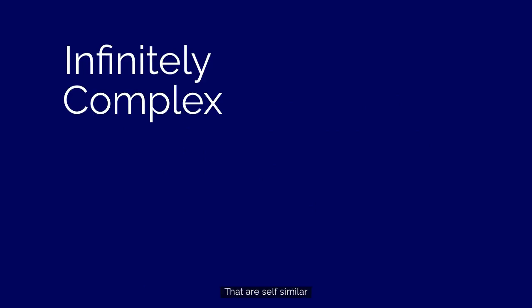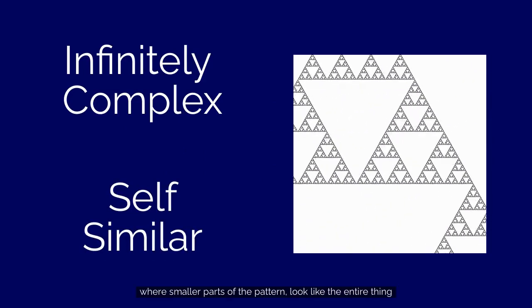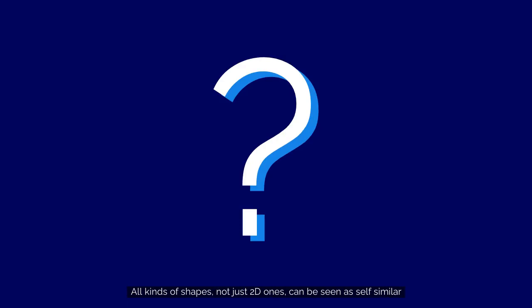Fractals, in simple terms, are infinitely complex shapes that are self-similar. They are made up of an infinitely repeating pattern, where smaller parts of the pattern look like the entire thing. The Sierpinski triangle is a perfectly self-similar fractal, since parts match up exactly. But when defining fractals as self-similar, we run into a problem. All kinds of shapes, not just 2D ones, can be seen as self-similar.